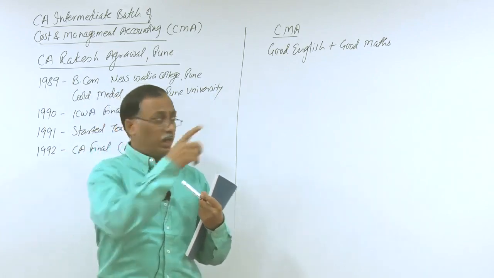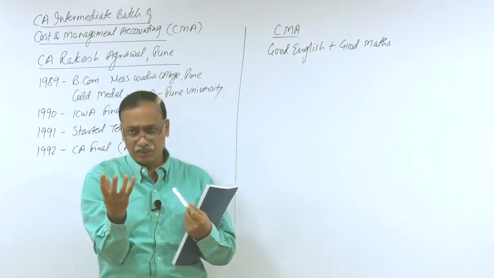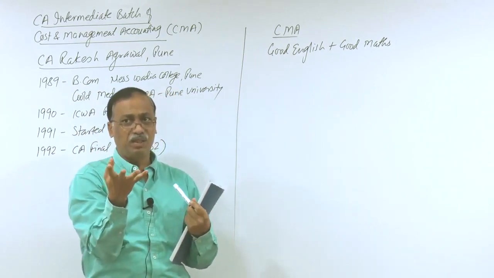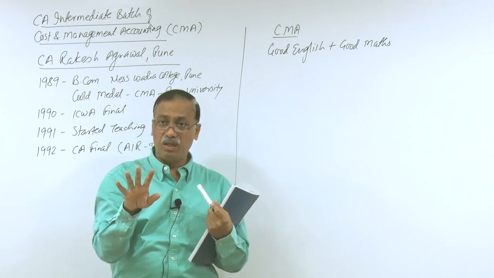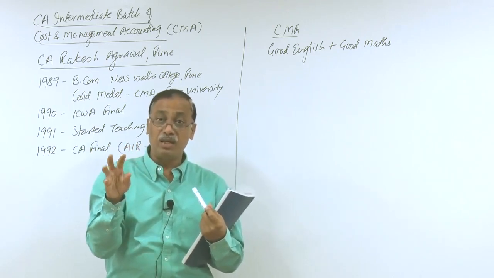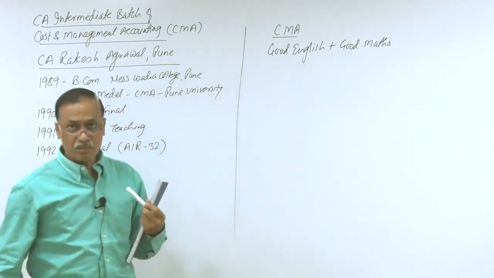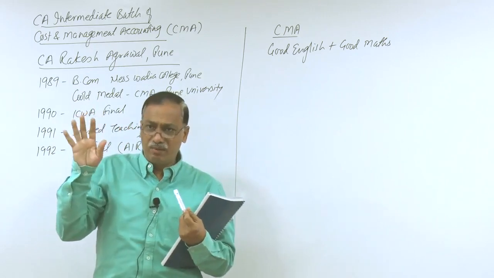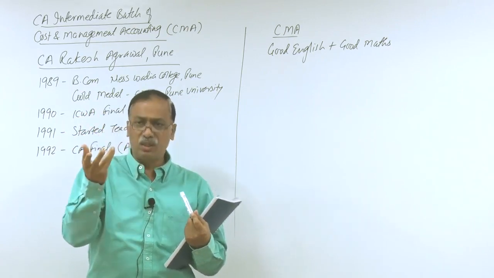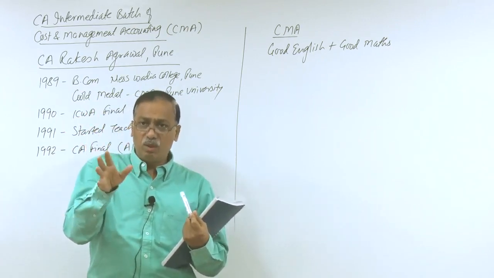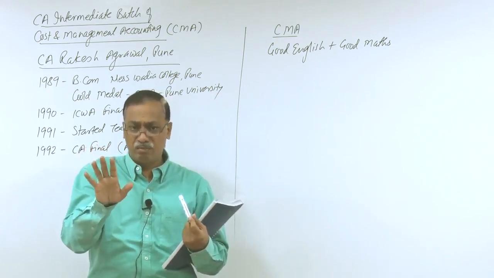Reason: English is required to first interpret and understand the question. In costing, you have to read the question very carefully, interpret it very carefully before you start solving, and therefore we expect reasonably good English to read, interpret and understand the question first, and to solve those questions you need good mathematics. Again, I don't need engineering level mathematics, I need basic mathematics like ratio, proportion, percentages and logical thinking. So reasonably good mathematics, we don't need derivatives, integration, calculus, that is not required, but basic maths is required to solve the question.